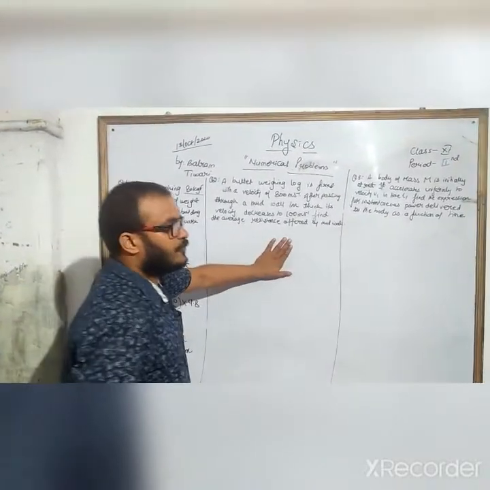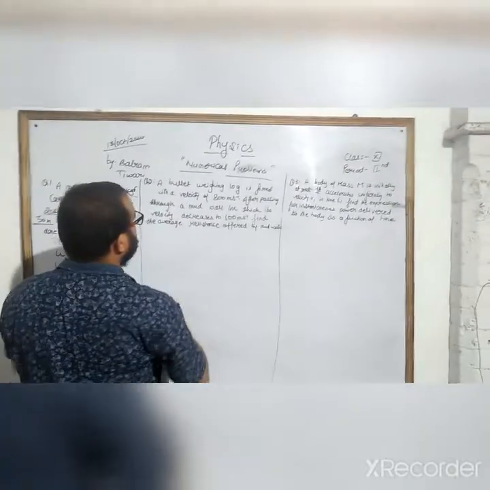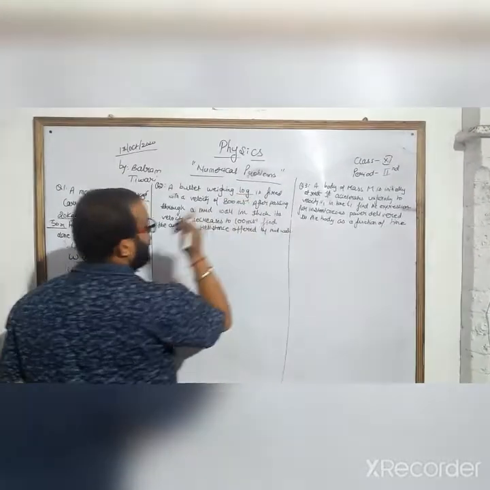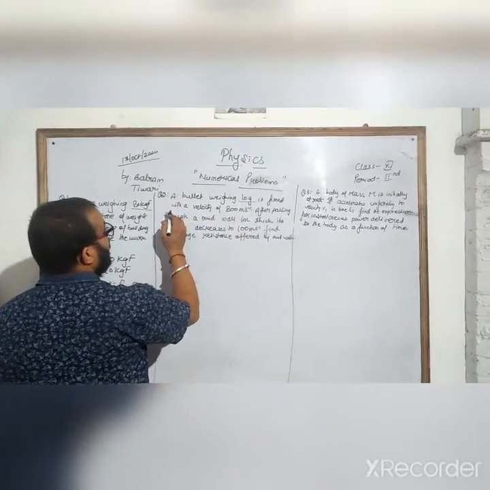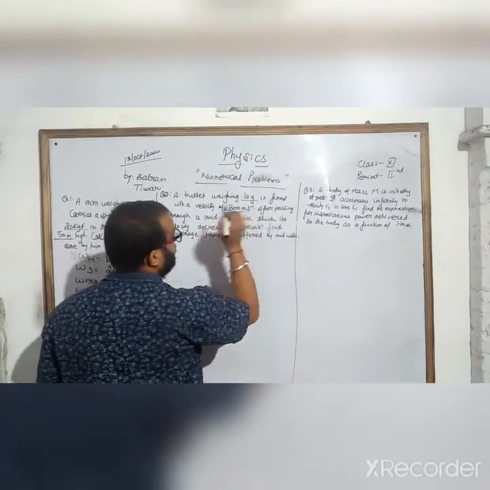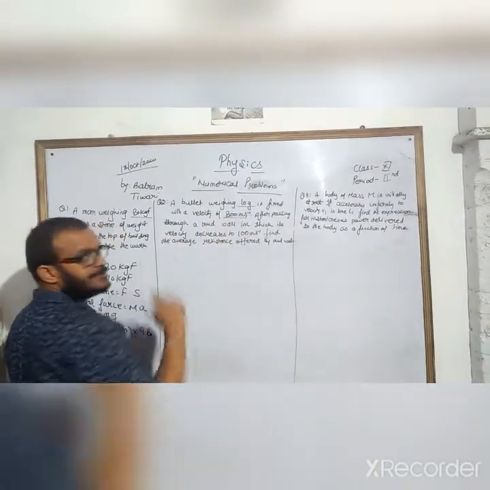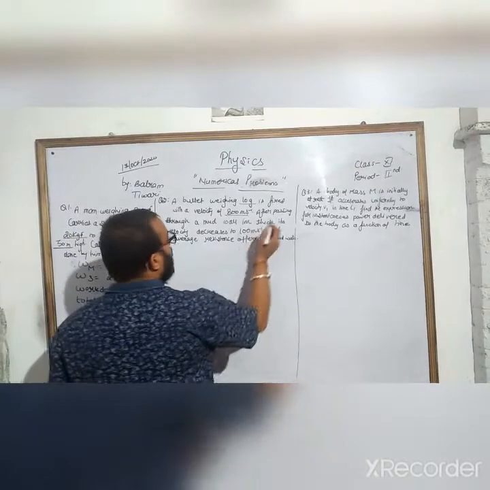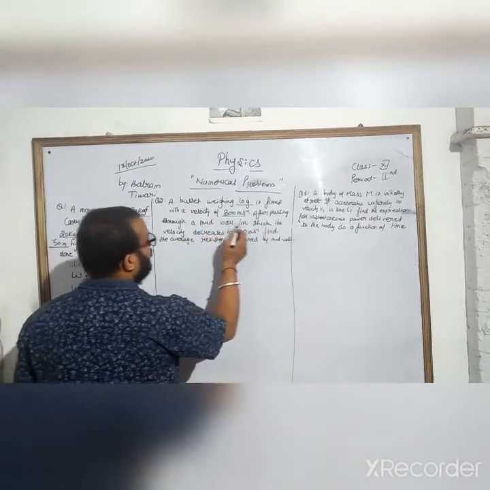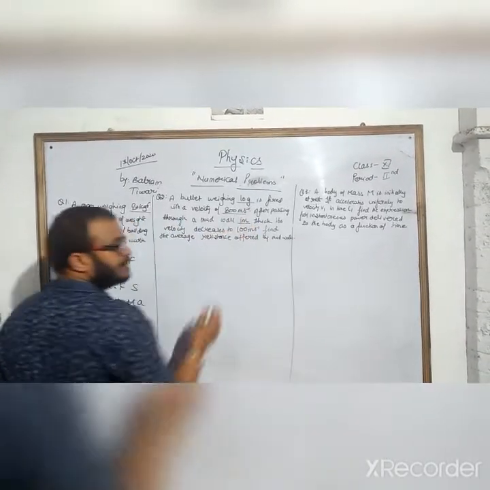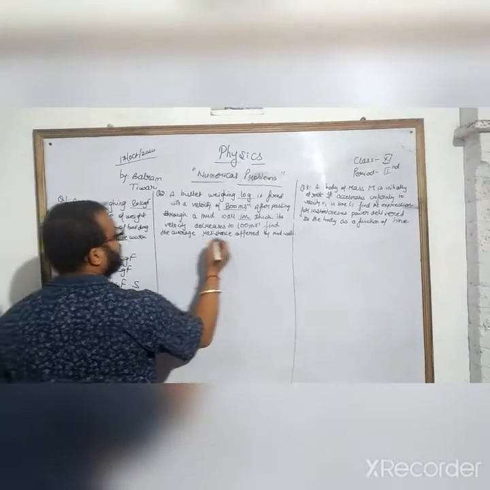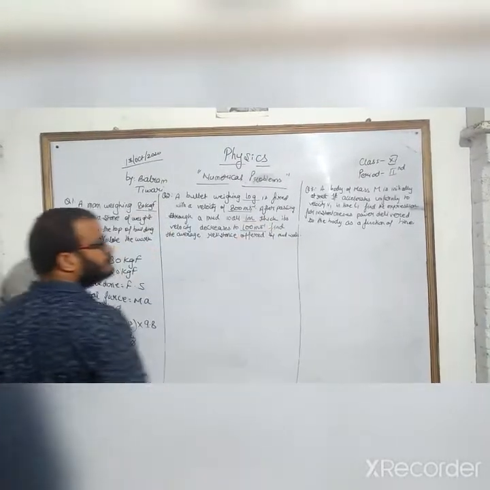Now, the second question: a bullet weighing 10 grams is fired with a velocity of 800 meters per second. This is the initial velocity. After passing through a mud wall 1 meter thick, the velocity decreases to 100.